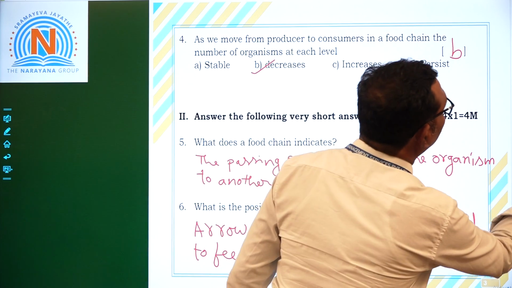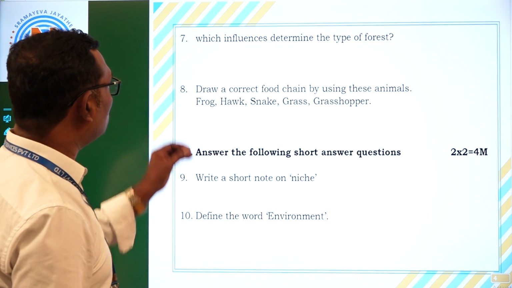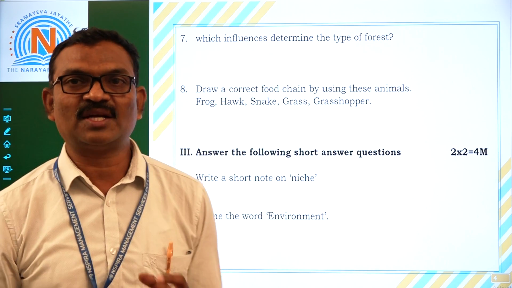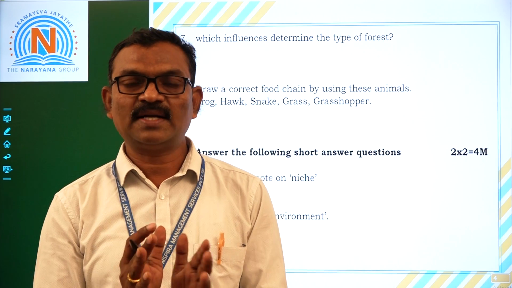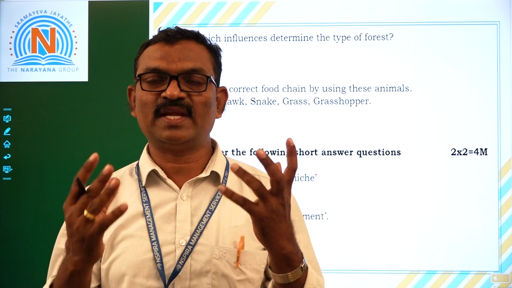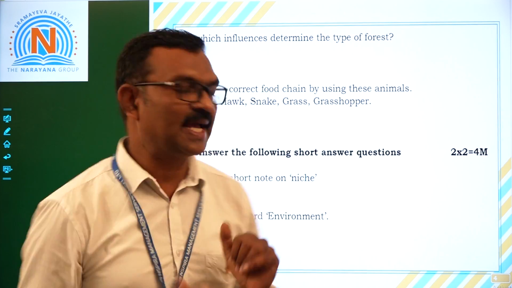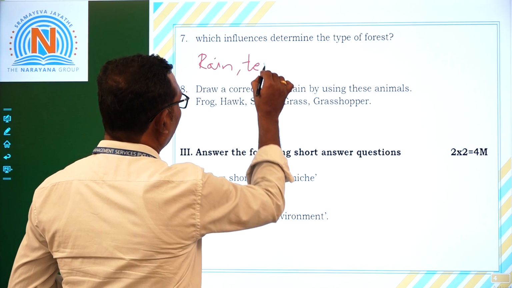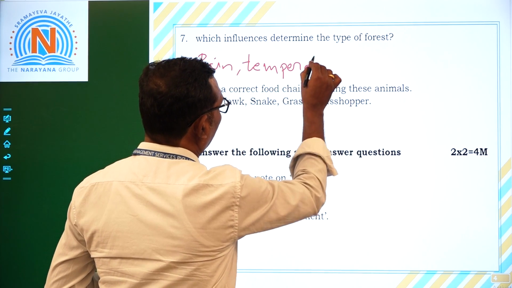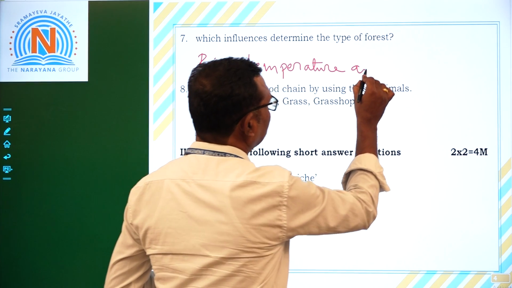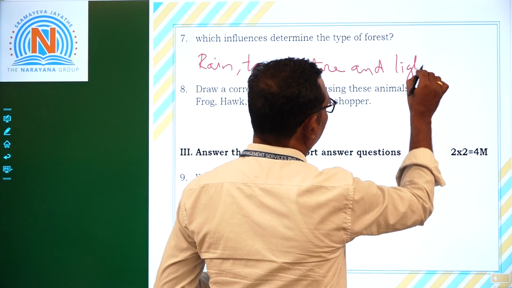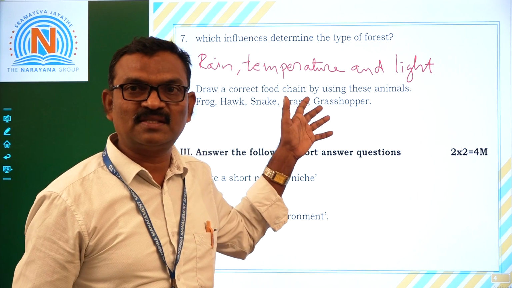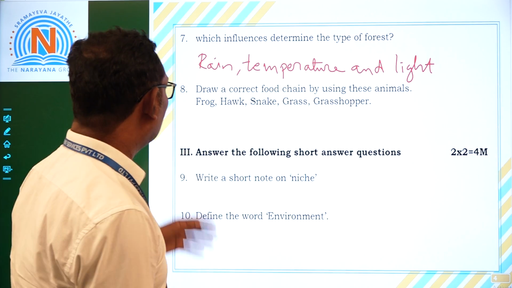Okay, seventh question. Which influences determine the type of forest? You know, all the forests are associated with high rainfall, but what are the factors that influence the type of forest? Temperature and light. Okay, rain, temperature, and light. These are the factors. Temperature and light are the factors that determines the type of forest. Okay, right.